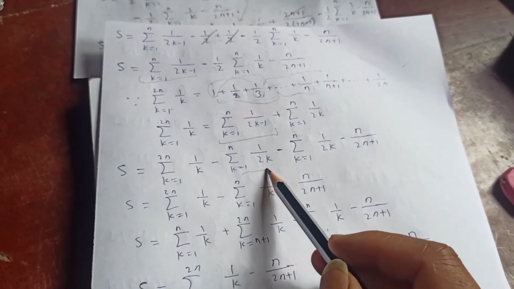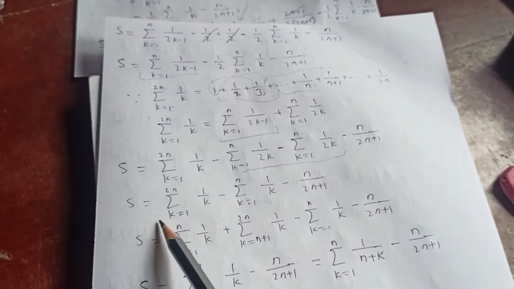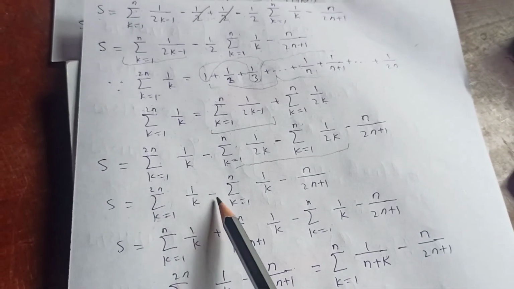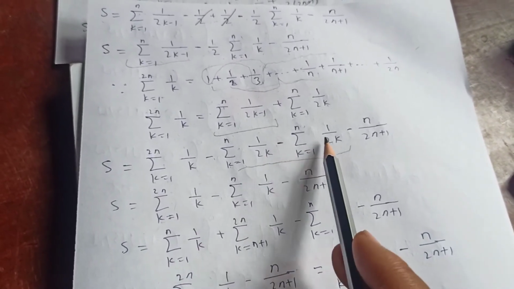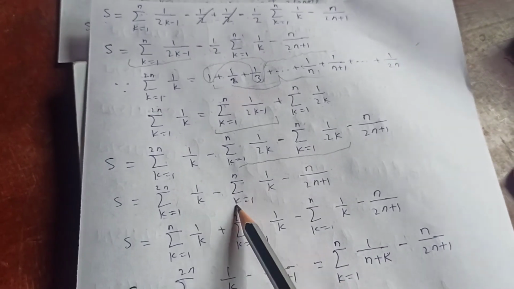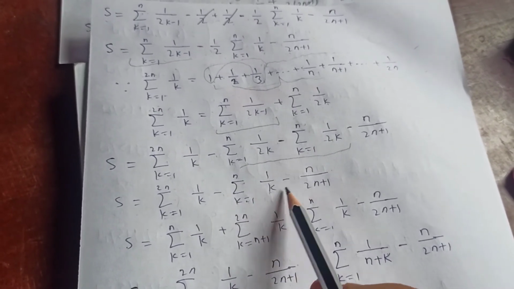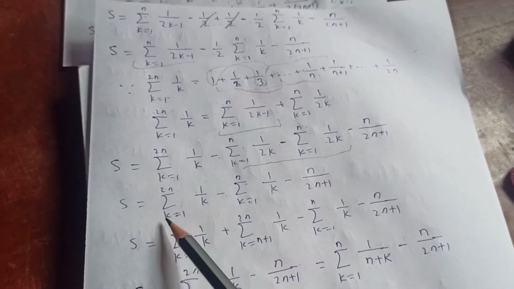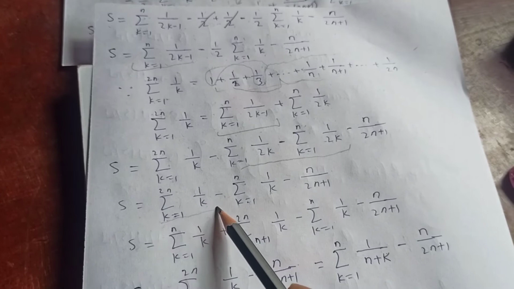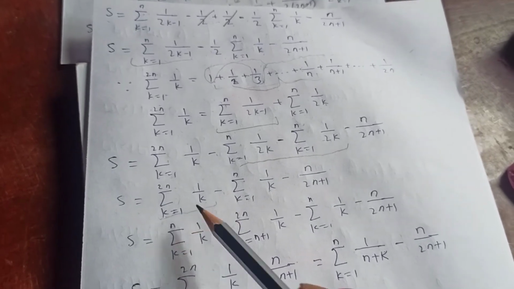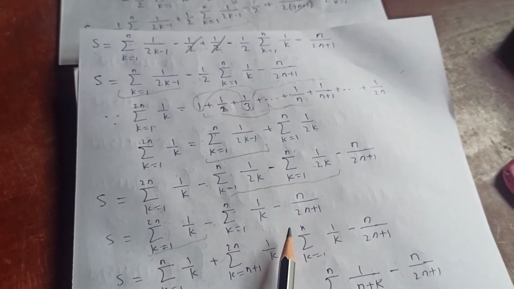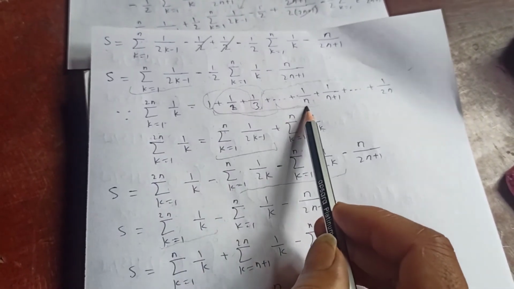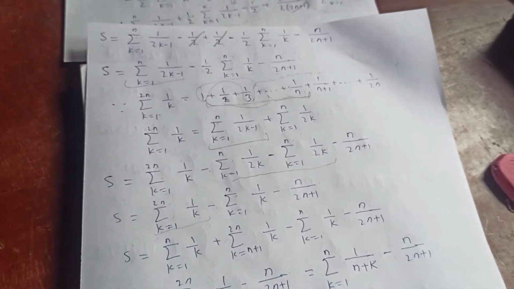Now what do we get here? These two are similar again. Therefore s equals sum from k equal to 1 to 2n, 1 over k, minus this half and half is just 1, sum from k equal to 1 to n, 1 over k, minus n over 2n plus 1. So s is equal to, and then again this sum, this sum we can split like this again.